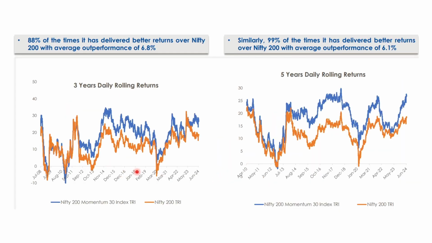Now, if we look at the rolling returns for 3 years, 88% of the time it has delivered better returns over Nifty 200 with an average outperformance of 6.8%. So this is a good thing that we can see. If you see over here in 2014 till 2020, and also afterwards, this outperformance has been huge. Similarly, if we have 5 years of rolling returns, then 99% of the time it has given better returns compared to Nifty 200 and outperformed by 6.1%. So if we are investing for the long term, then we can be sure that there will be good returns compared to the index.